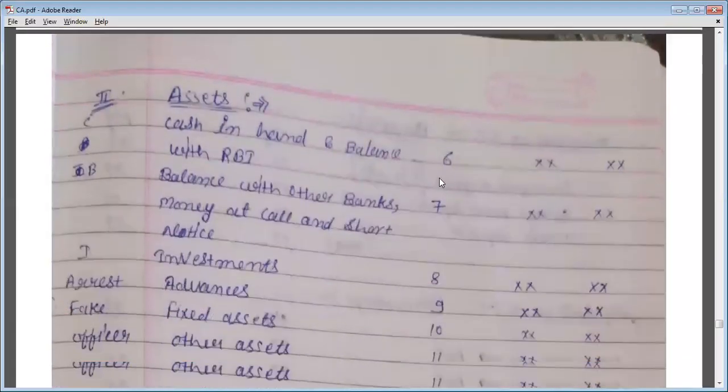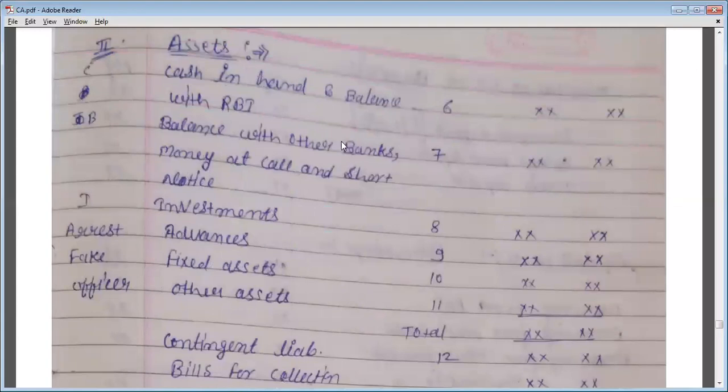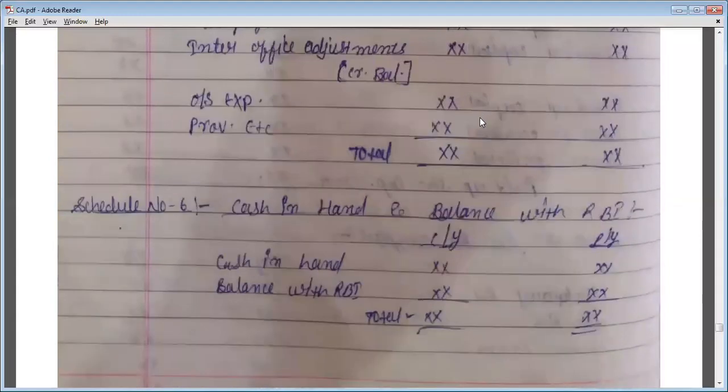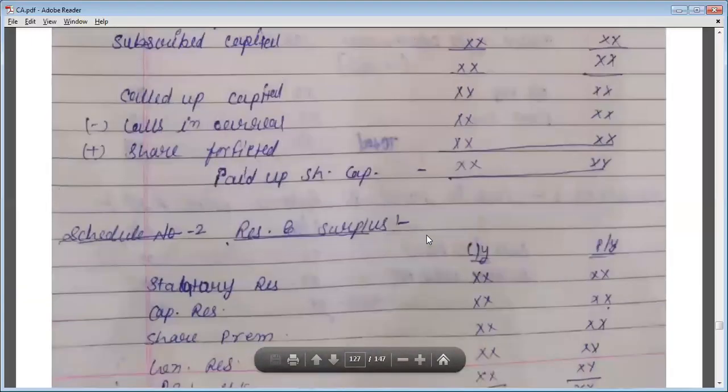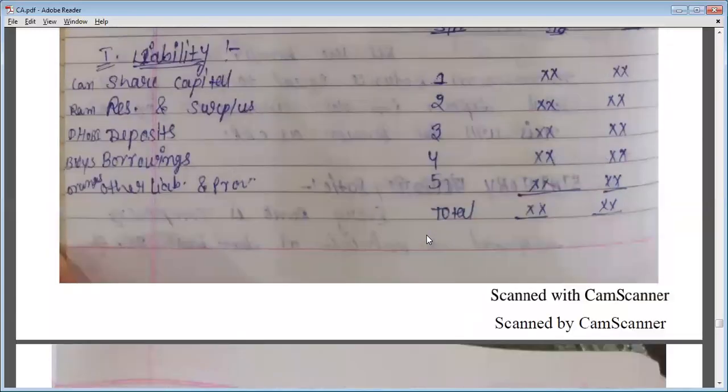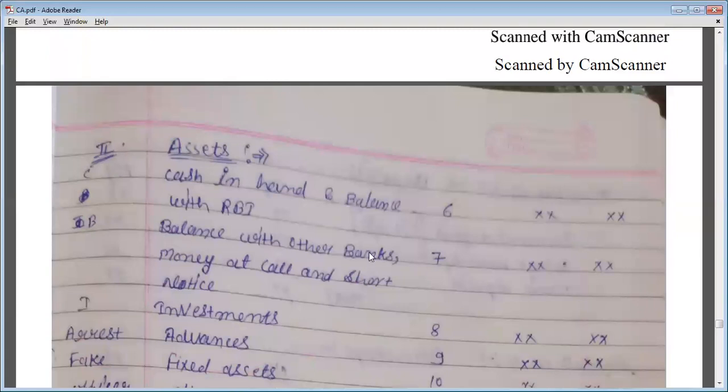Now let's talk about assets. So see, in assets, first we will write cash in hand and balance with RBI in schedule 6. So see what is schedule 6. In schedule 6 we will write cash in hand and balance with RBI, and we will add these two items, and the total will be written in the balance sheet. Okay. Then the next asset is balance with other banks, money at call and short notice.